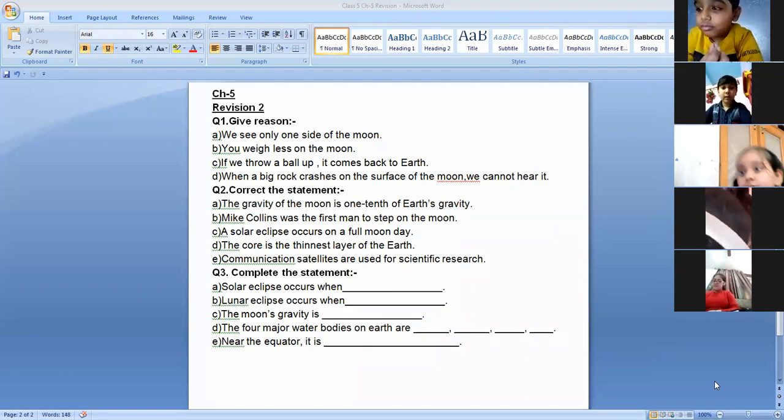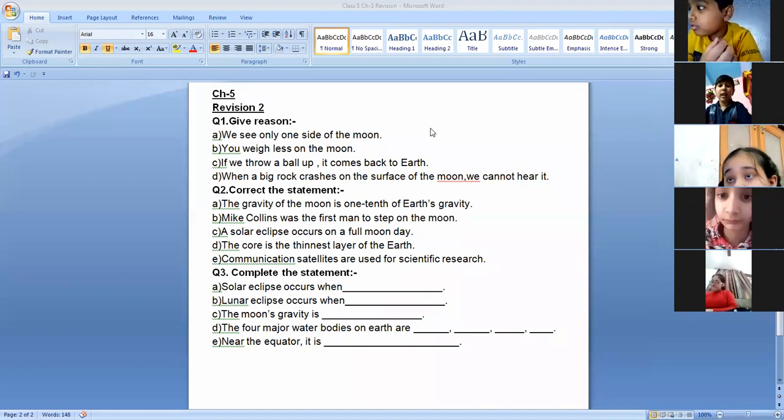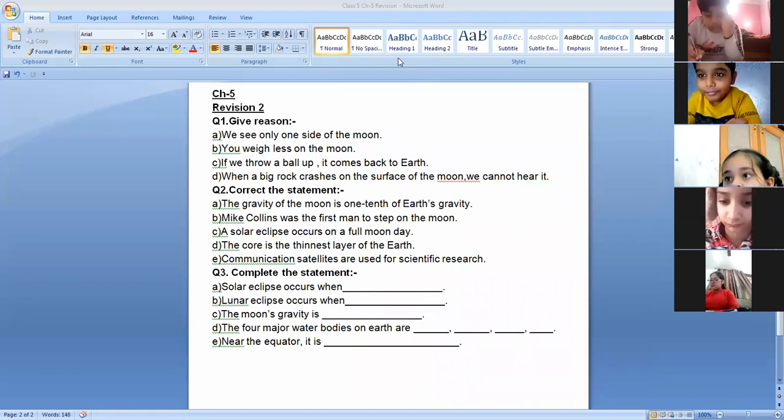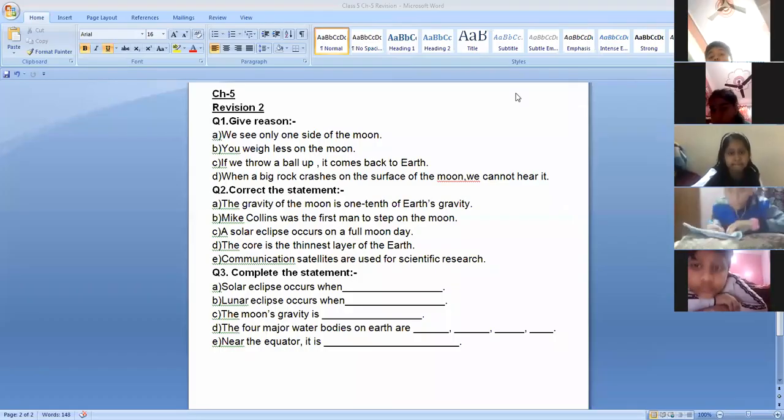Yes, ma'am. When a big rock crashes on the surface of the moon, we cannot hear it. The moon has no atmosphere and no air, so we cannot hear the crashes of a big rock. Very good. Because of the atmosphere, we could not hear any kind of sound, right? Thank you. Okay, Akshay, tell us the next answer.